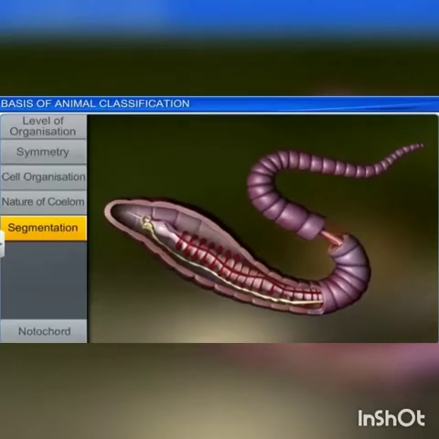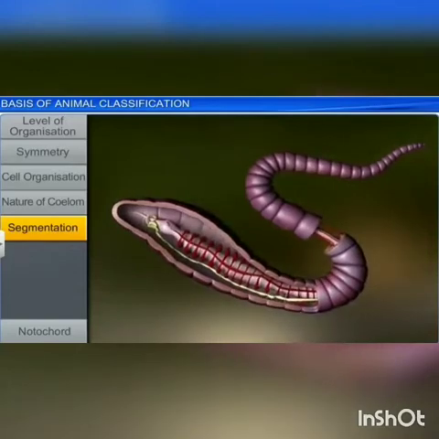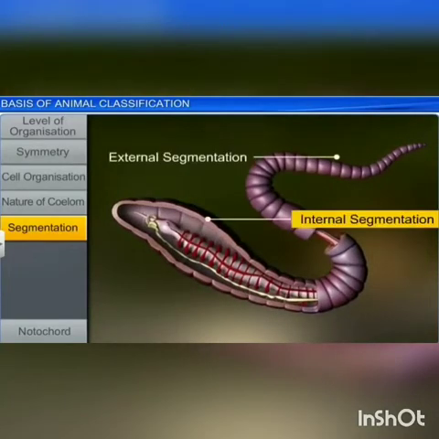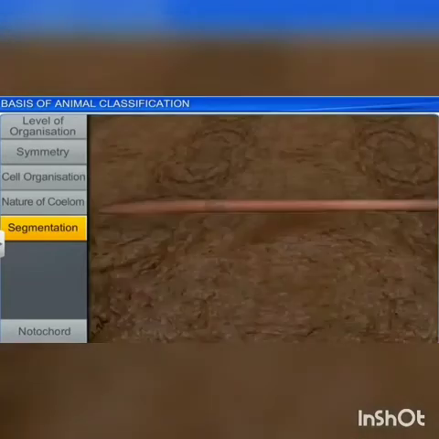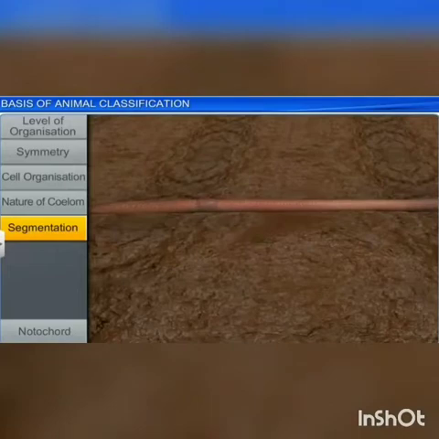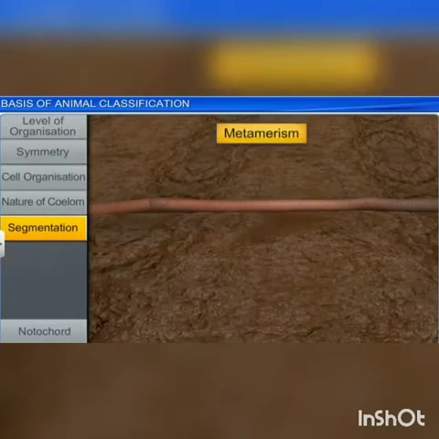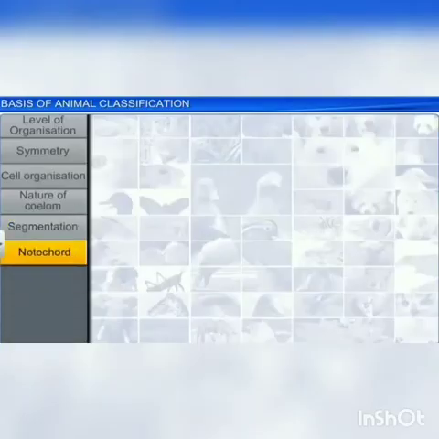Next is segmentation. In some animals, the body is externally and internally divided into series of repeated units called segments. The simplest form of segmentation is found in annelids, in which each unit of the body is very similar to the next one. It is called metamerism.